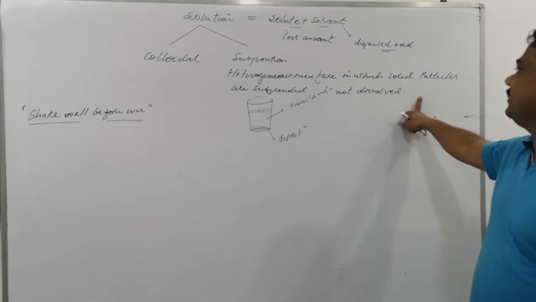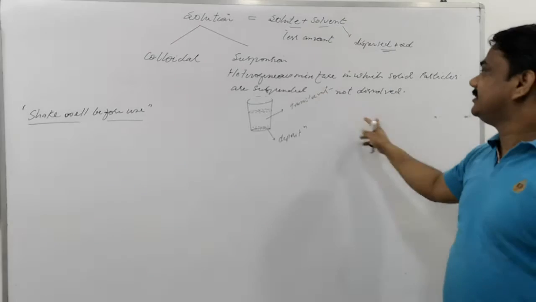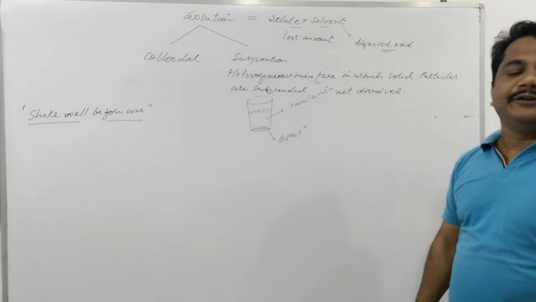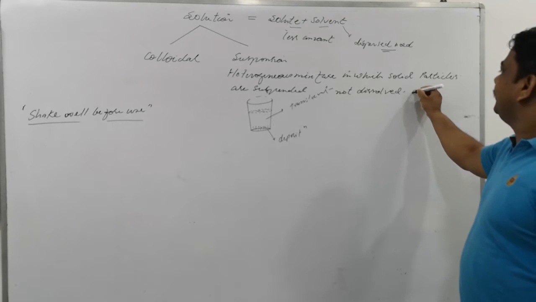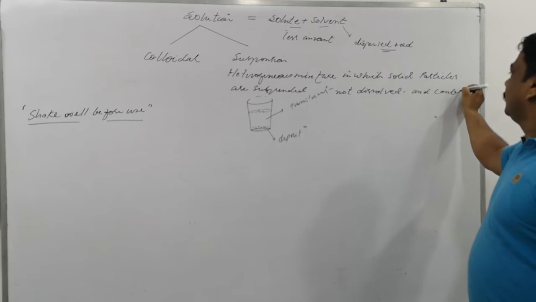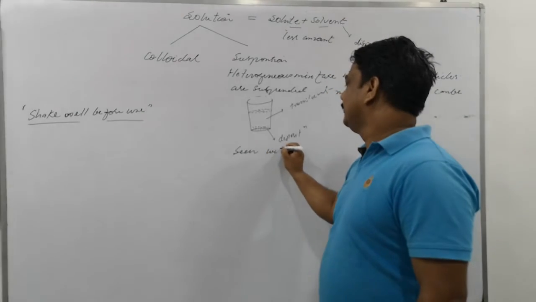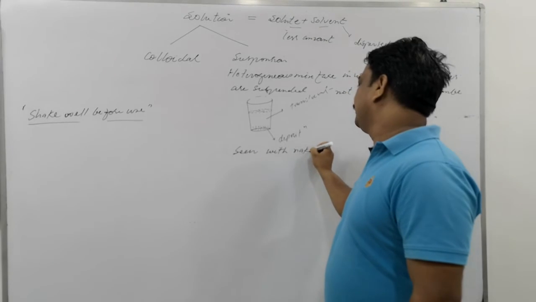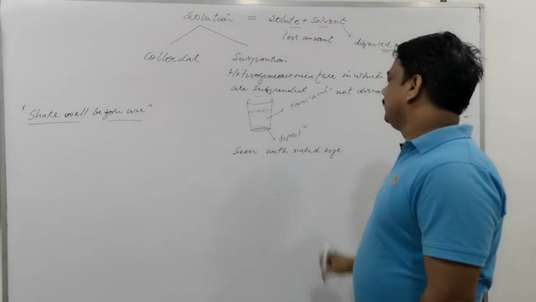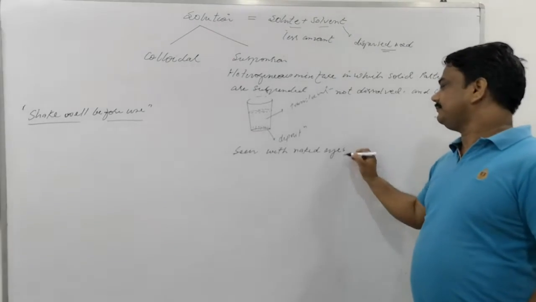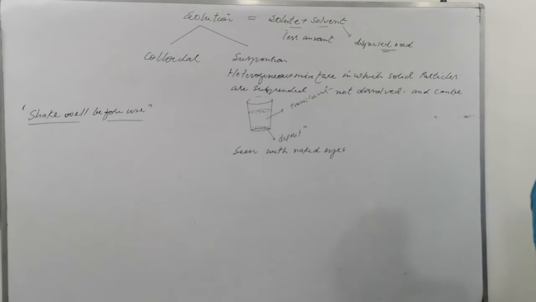So a heterogeneous mixture in which solid particles are suspended, not dissolved. Remain suspended. Is that clear? And you can see them with the visible eye, they can be seen with the naked eye. This is the definition of suspension. Is that clear? Yes. Example, muddy water.